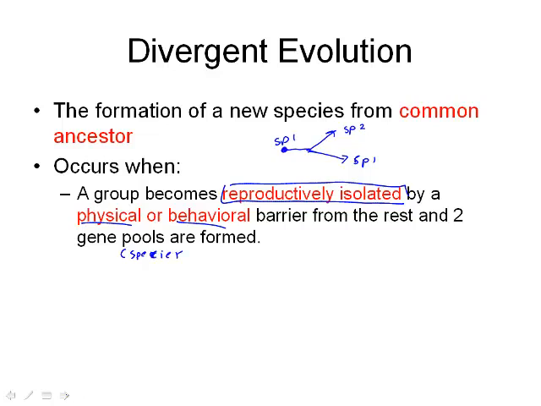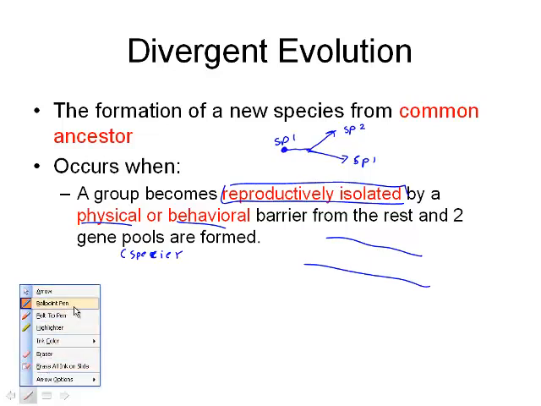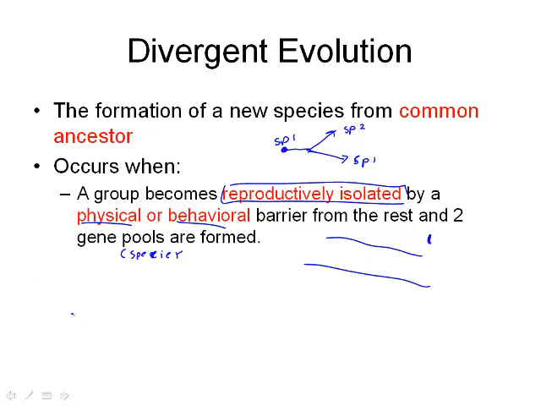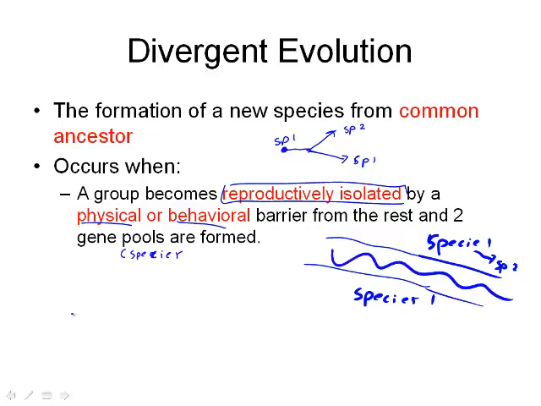So let's look at an example here. When the Great Wall of China was created, it separated two different species. So here's species 1, and this was also the same species, 1. Over time and breeding, certain mutations occurred, and now this gene tended to drift off, and so it changed into a whole different species. Okay, this one might have been the same, or it might have drifted off as well. It's because of this physical barrier that created these different species.